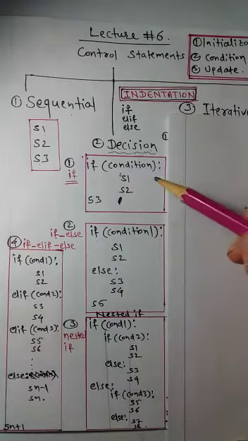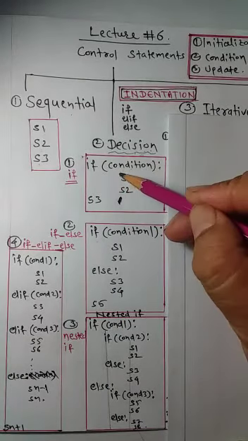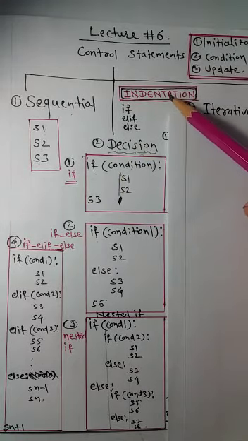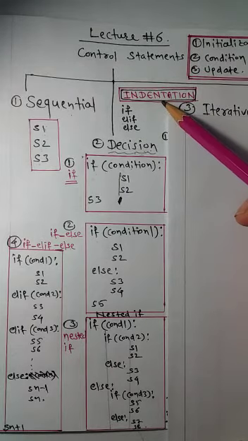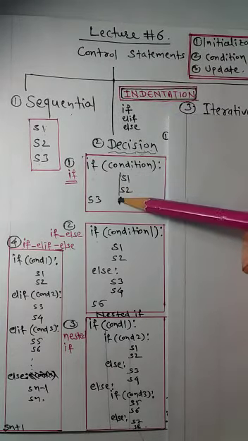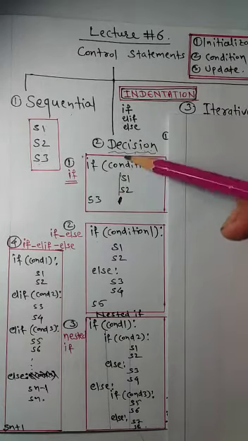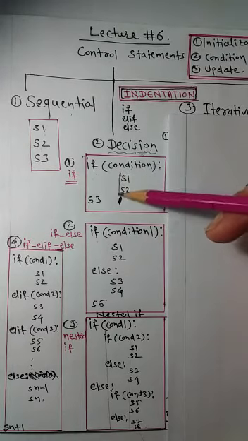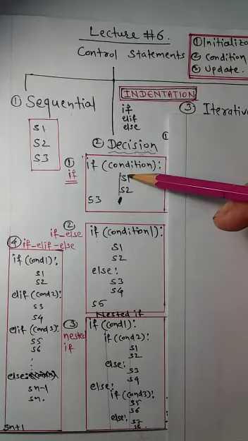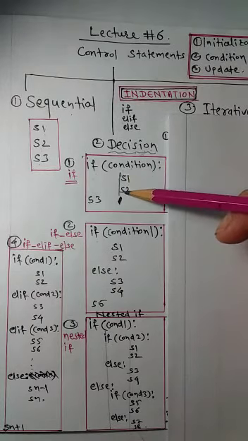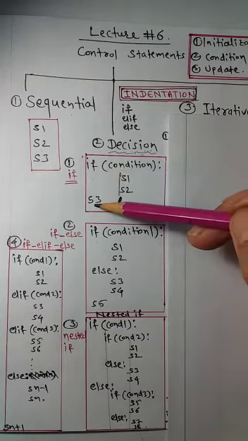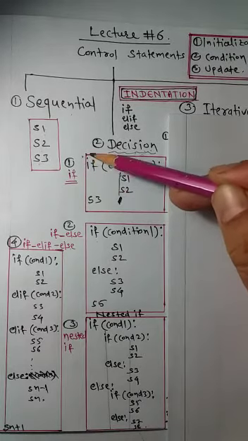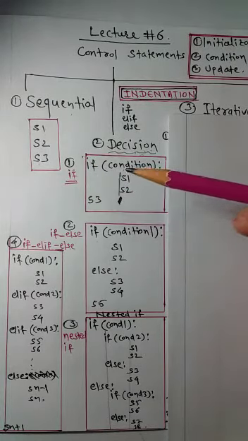Here it is important that the statements within the if block should be properly indented. Indentation has a very important role in the Python programming language. Here a block does not use any curly braces. It simply uses indentation. The statements should be at a proper indentation, one below the other, and then they will be treated as a statement block. So these S1, S2 statements are within the if block, and the S3 statement is outside the if block. Now the if and S3 must be properly indented, otherwise it will result in a syntax error.